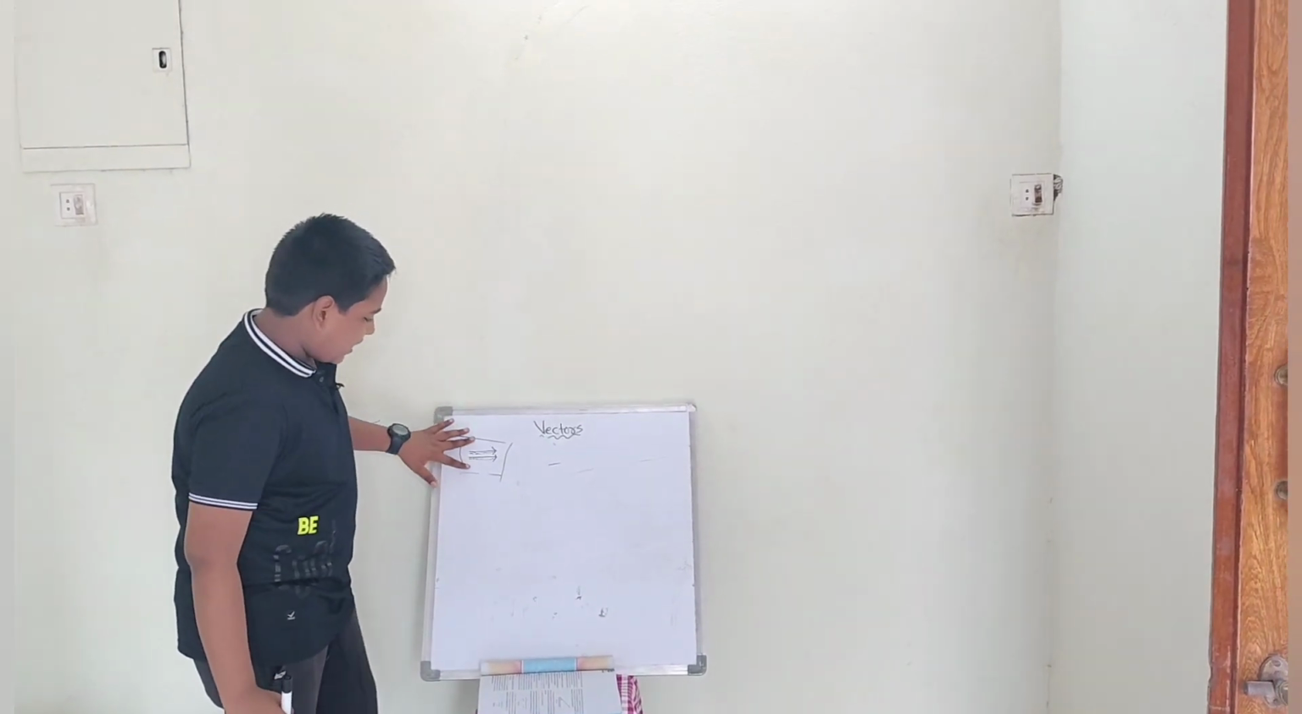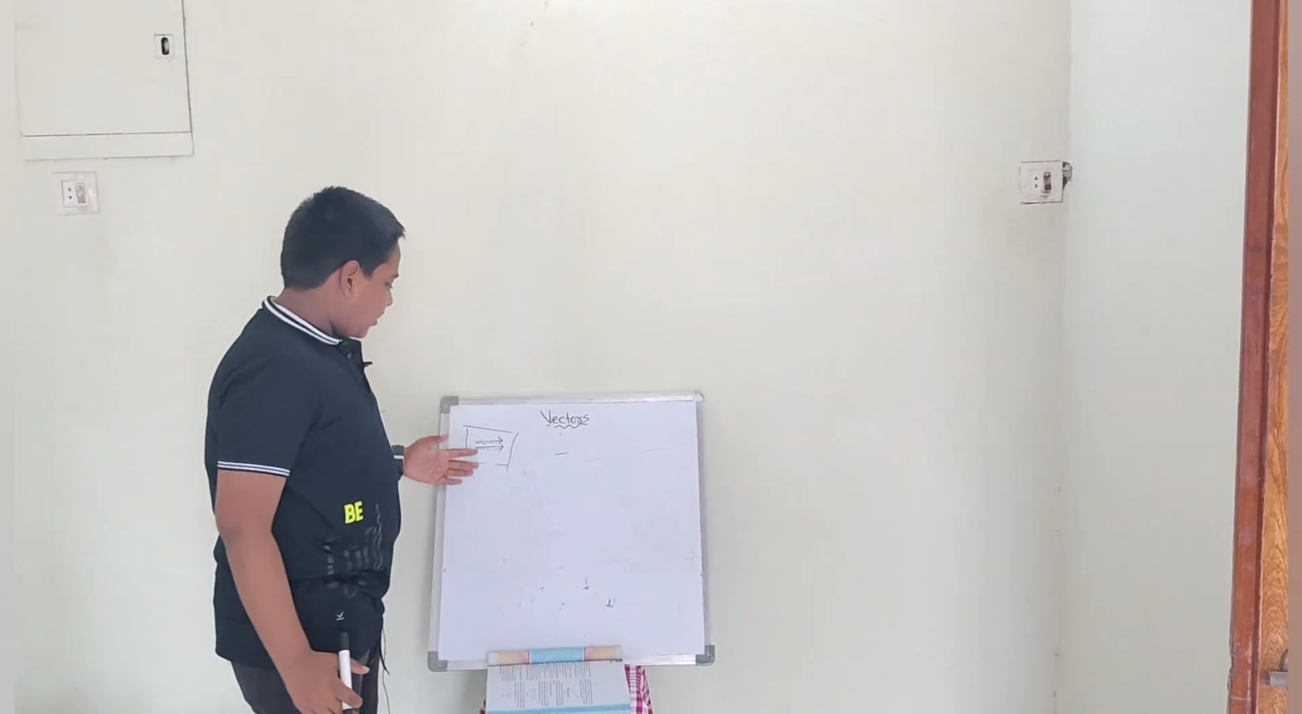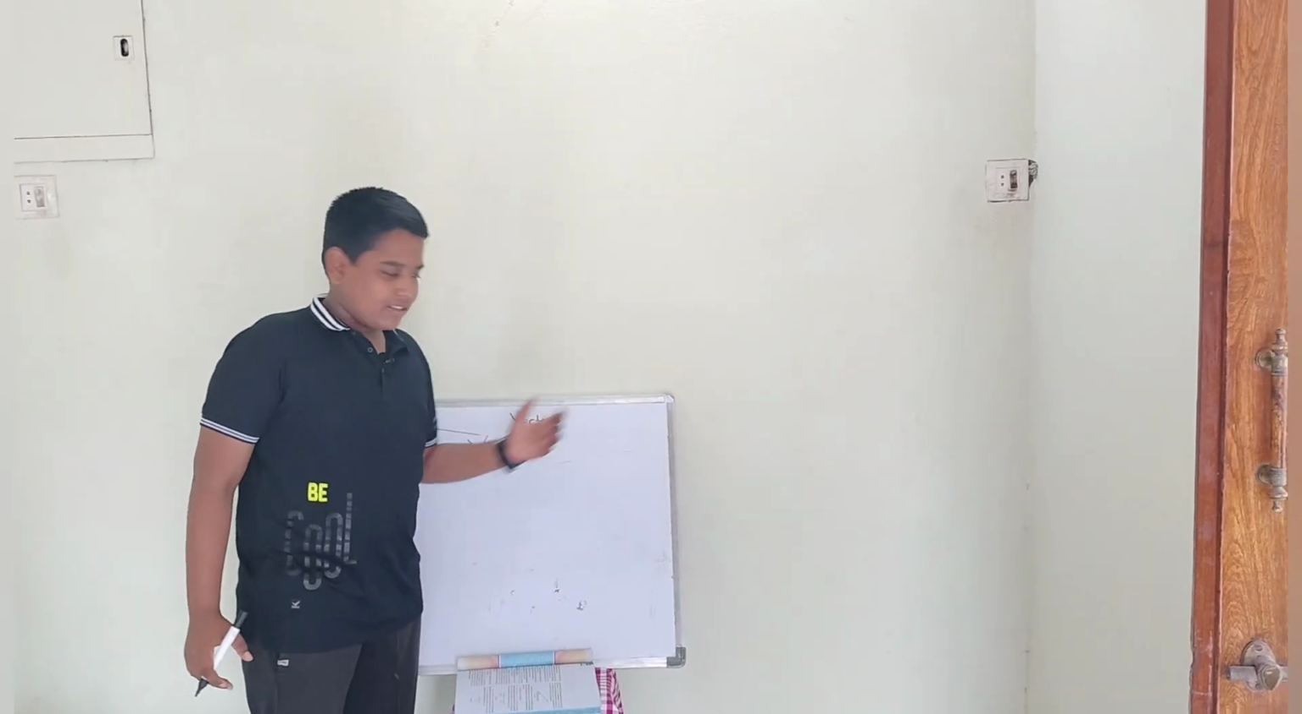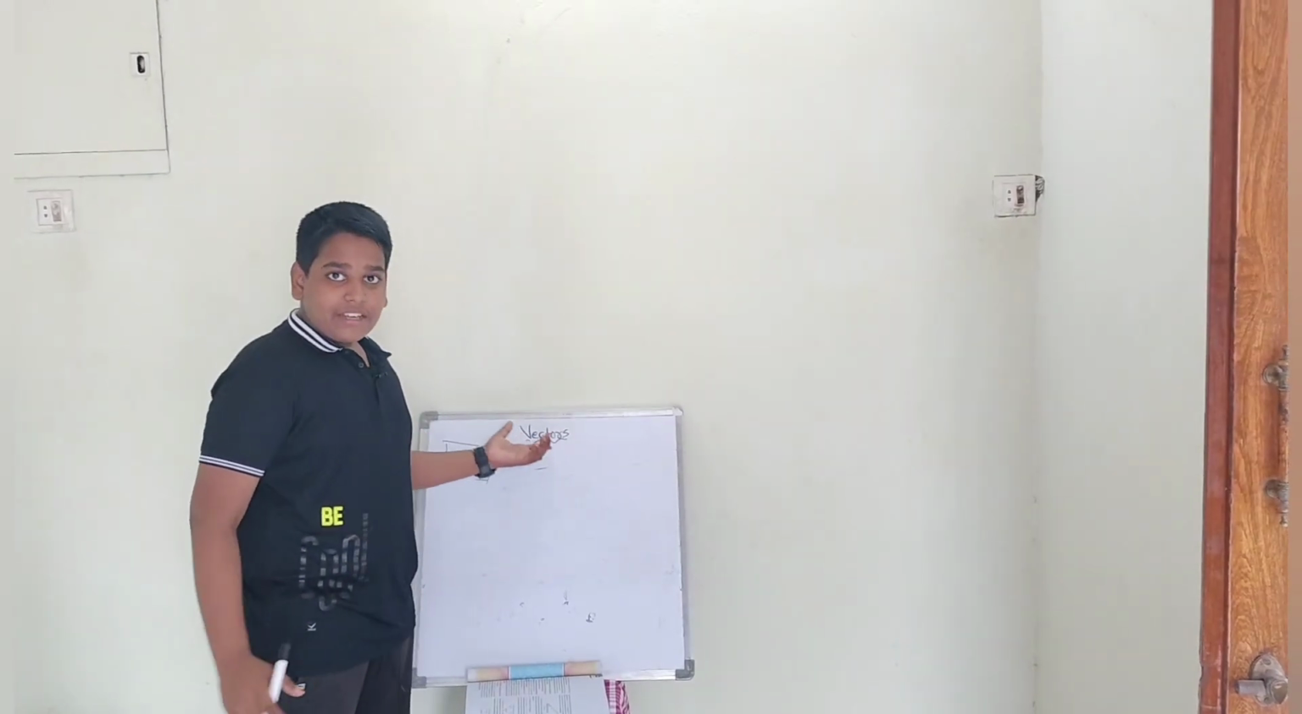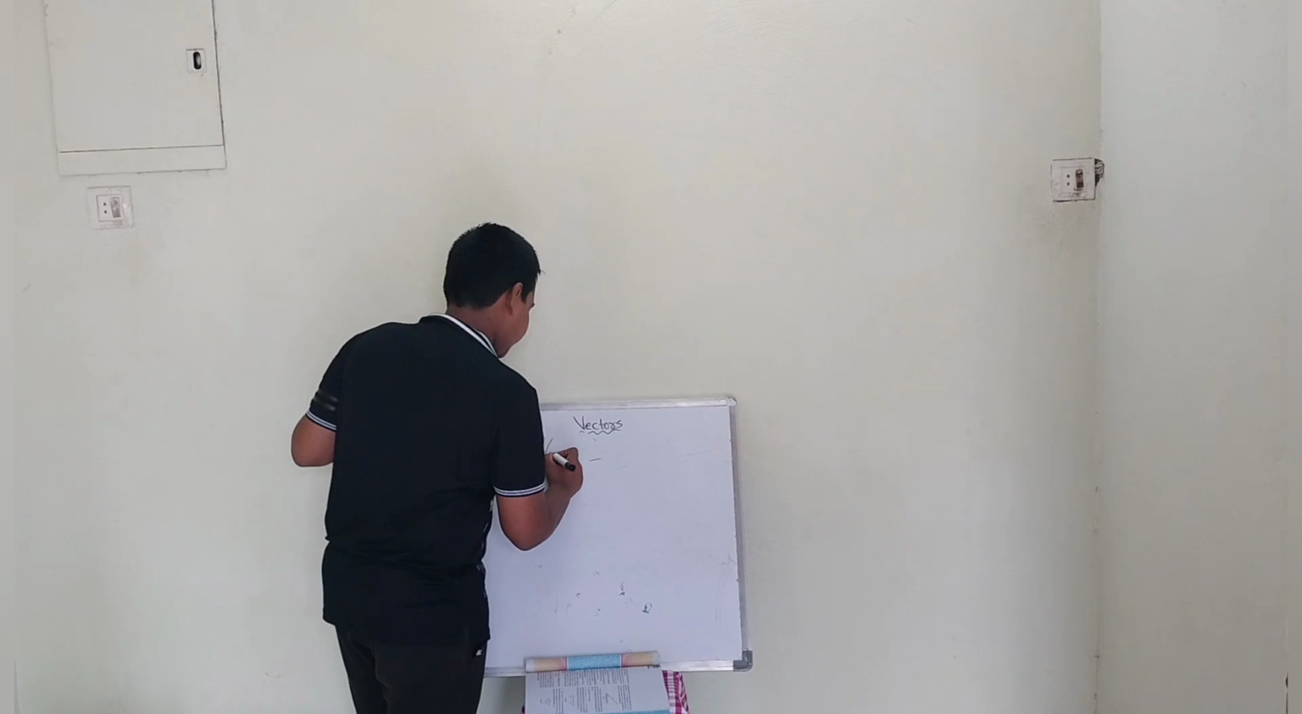Now listen, both are moving in the same direction, both magnitudes are the same, then they are known as equal vectors.